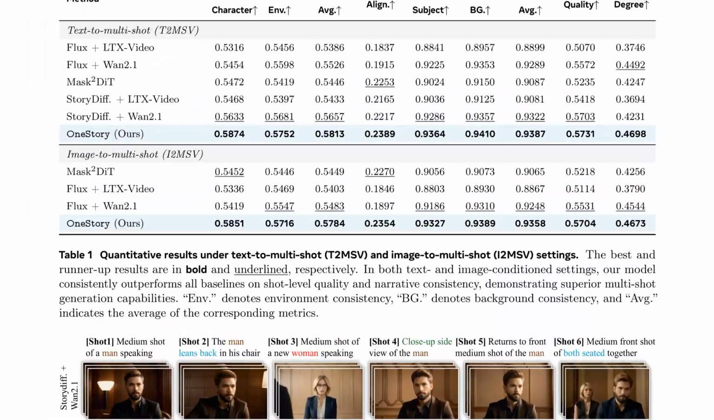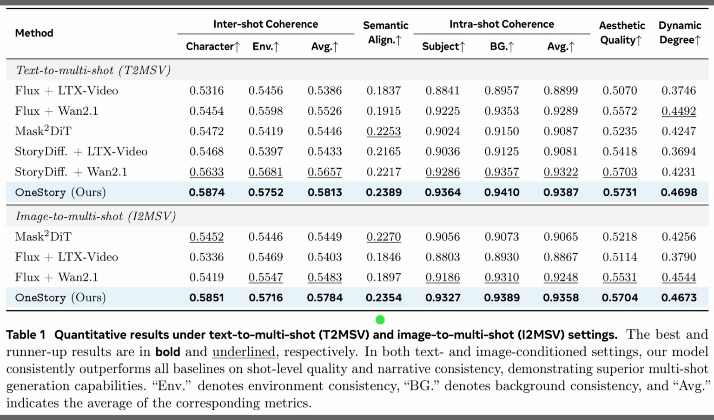Table 1 shows that OneStory achieves the strongest numbers for almost every metric of narrative and visual quality. The main body of the table compares baselines on intershot coherence, intrashot coherence, semantic alignment, aesthetics, and motion. In the upper text to multi-shot block, OneStory leads in character and environment consistency as well as caption alignment. In the lower image to multi-shot block, OneStory again ranks highest, which indicates that the adaptive memory helps regardless of whether the story starts from text or from an image.